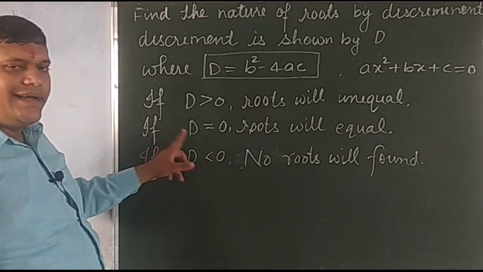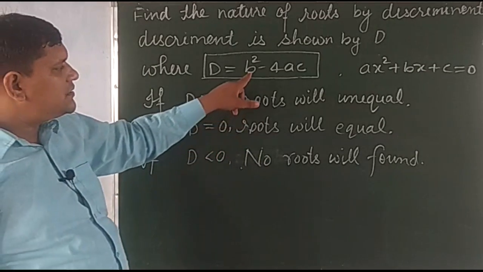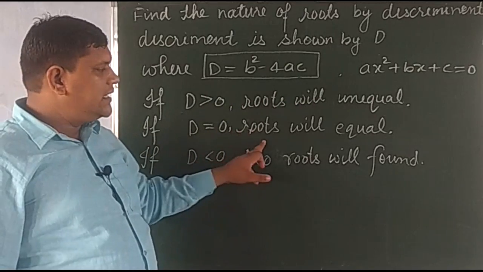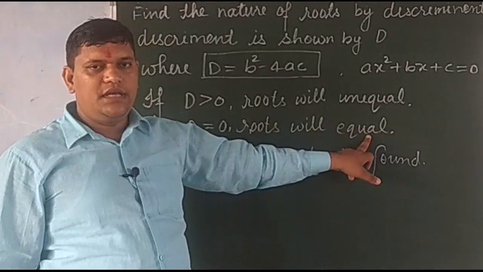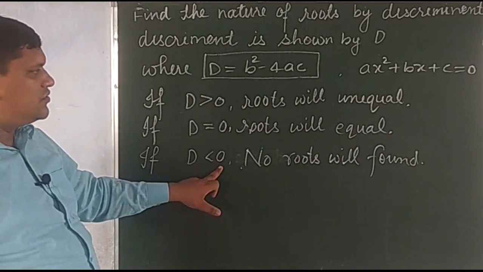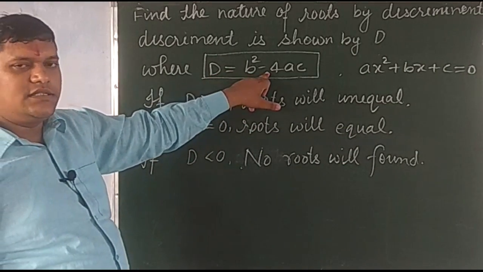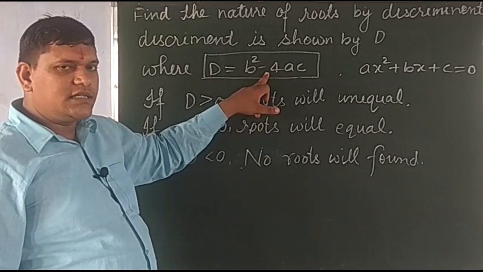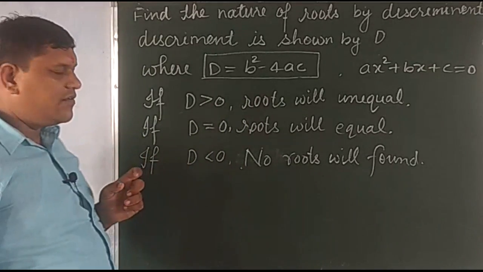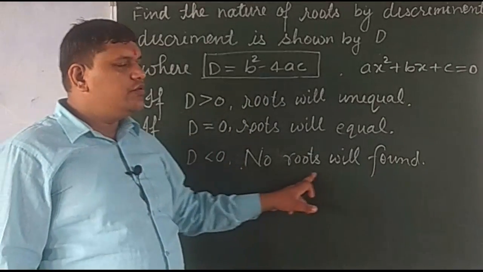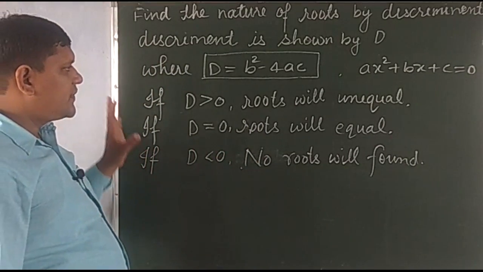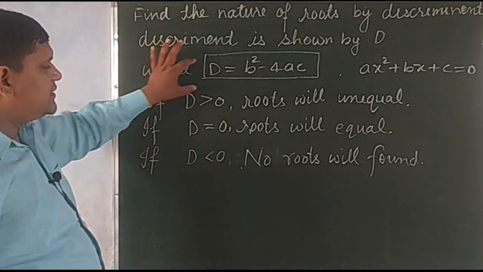And if D is equal to 0, means b square minus 4ac will be equal to 0, then the roots will be equal, means same. And if D is less than 0, this value is less than 0, b square minus 4ac is less than 0, means when we solve this value, it comes in negative form, then no roots will be found. Clear? So this is used for